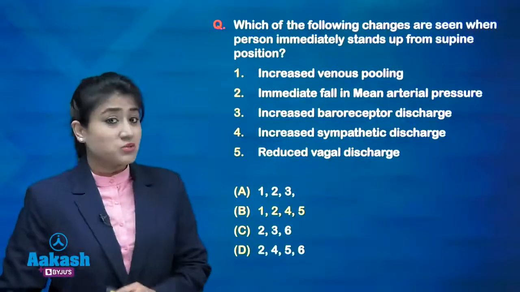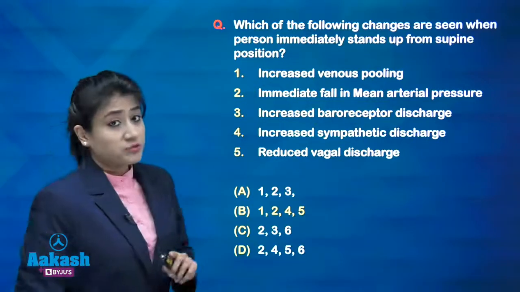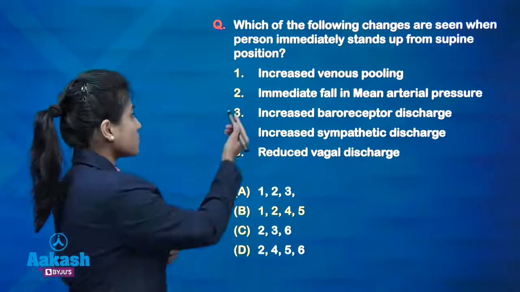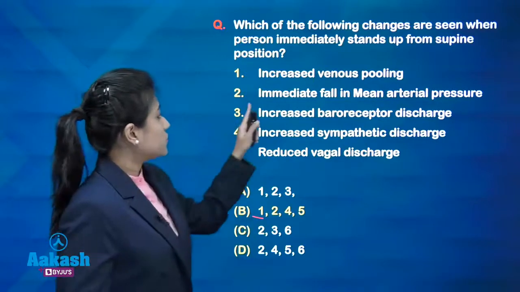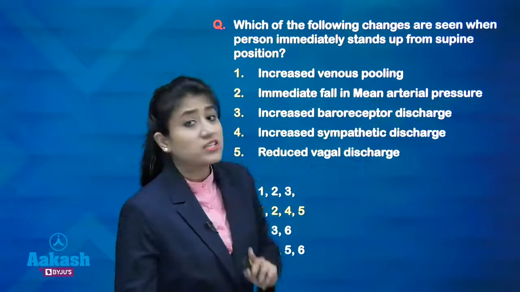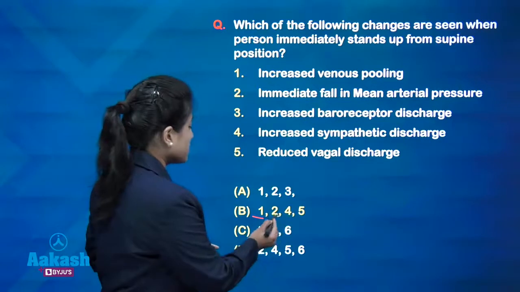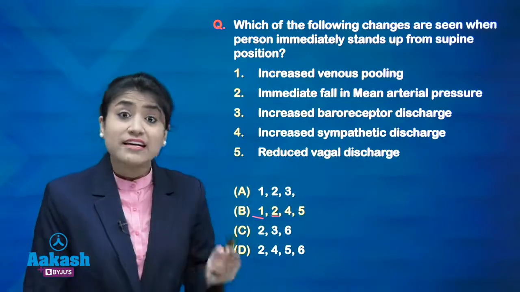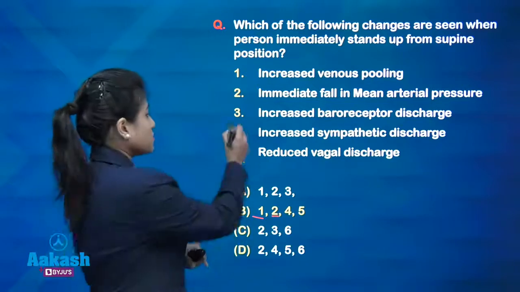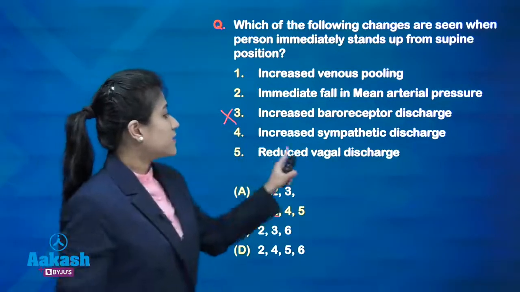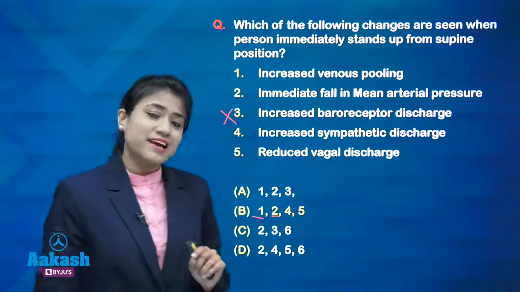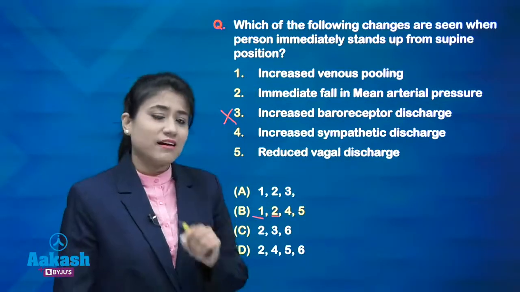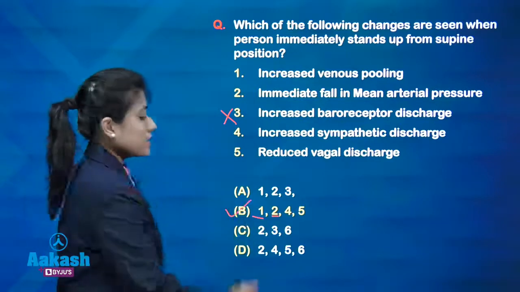So now coming back to our question. The options are: number 1, increased venous pooling. Yeah, it's there. So 1 is correct. What about 2? Immediate fall in mean arterial pressure. Yeah, it's also correct. 3, increased baroreceptor discharge. No, there is decreased baroreceptor discharge. So 3 cannot be the answer. 4, increased sympathetic discharge and reduced vagal discharge. Yeah, again it is also true. So the answer is B.